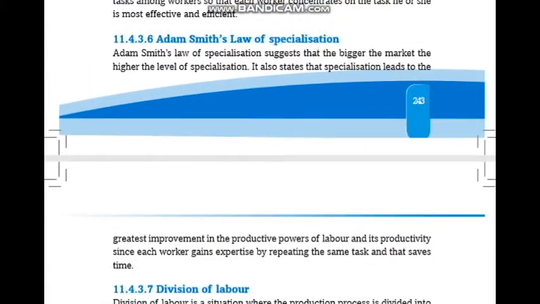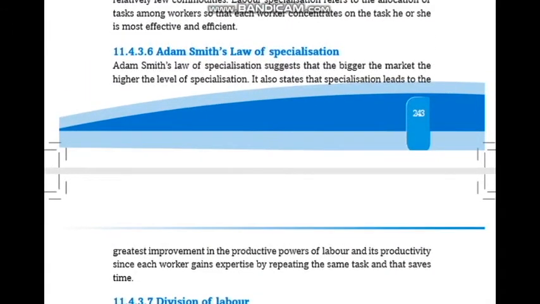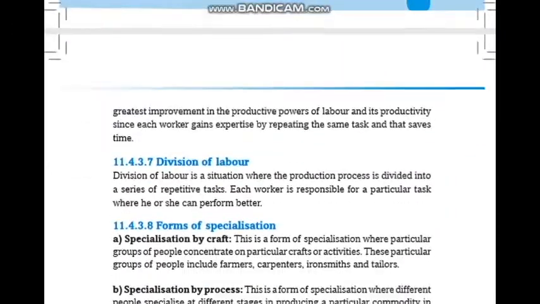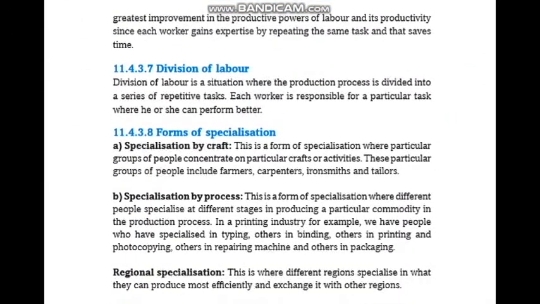Adam Smith's law of specialization. Adam Smith's law of specialization suggested that the bigger the market, the higher the level of specialization. It also stated that specialization leads to the greatest improvement in the productive powers of labor and its productivity, since each worker gains expertise by repeating the same task, and that saves time.